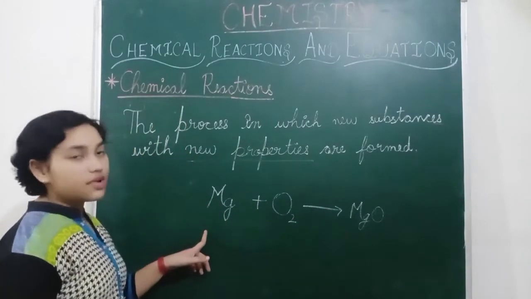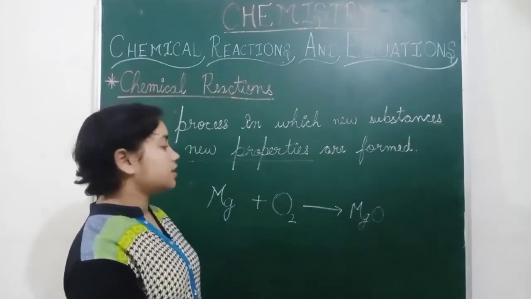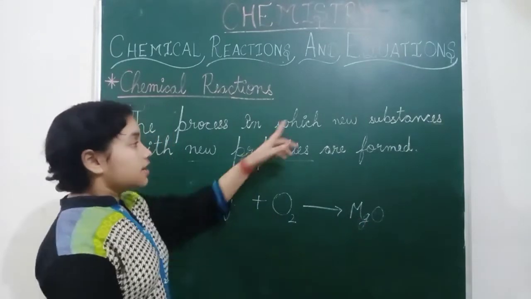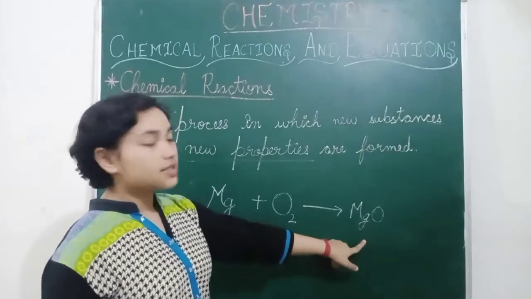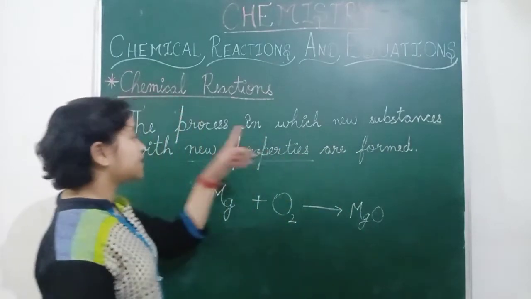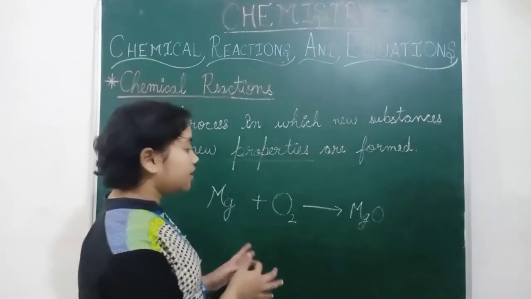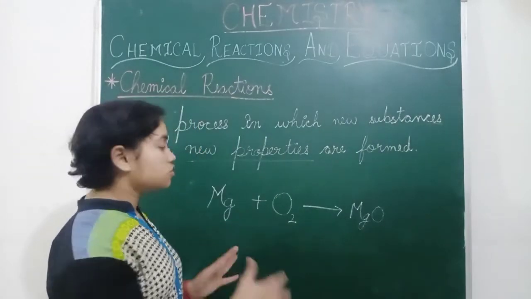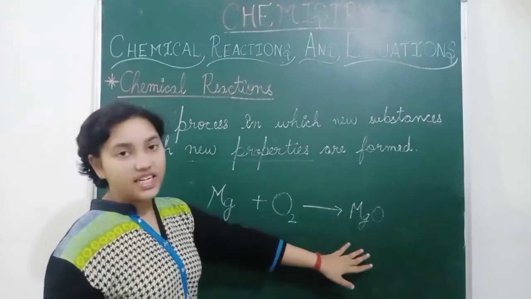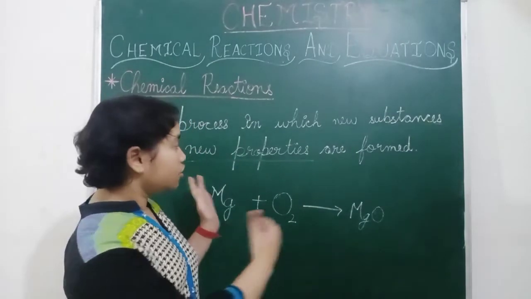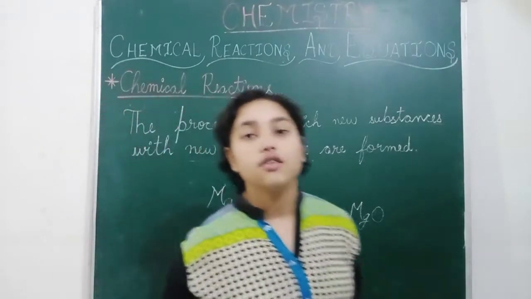Magnesium is a different thing, oxygen is a different thing, and when they mix together, they form a different, new substance. Magnesium oxide is a new substance with new properties. Oxygen is a gas, but magnesium oxide is not a gas, neither is it a metal. So new properties and new substances are formed.